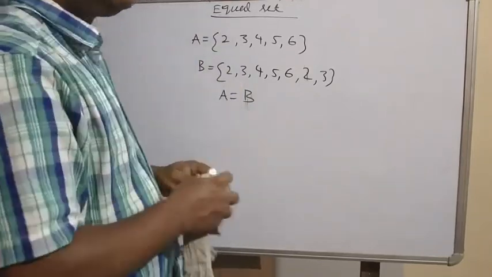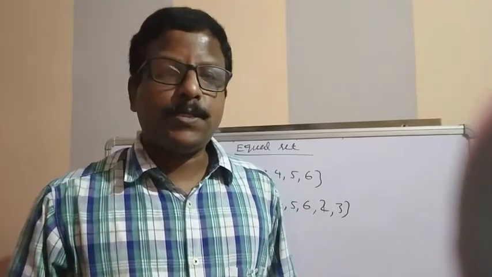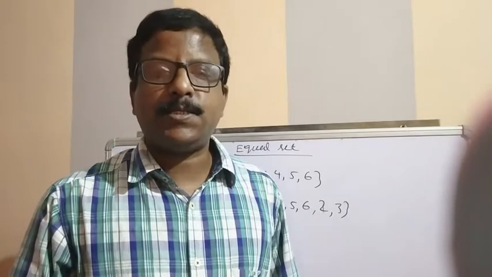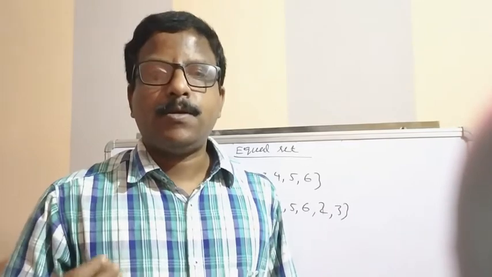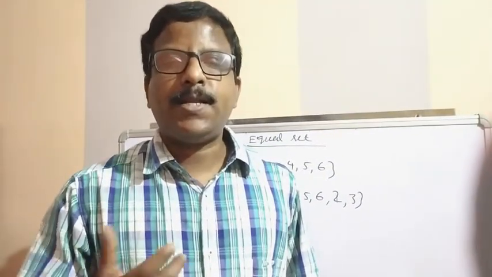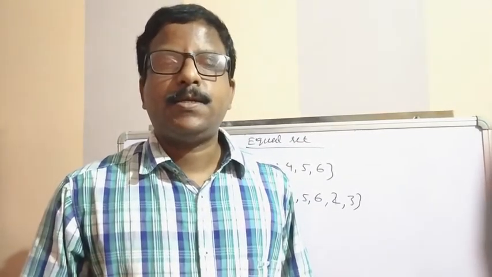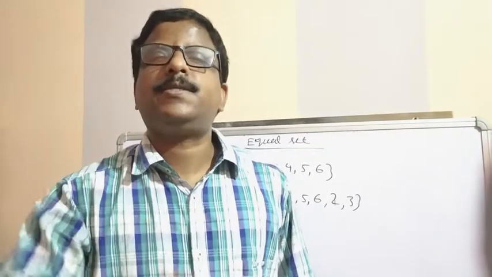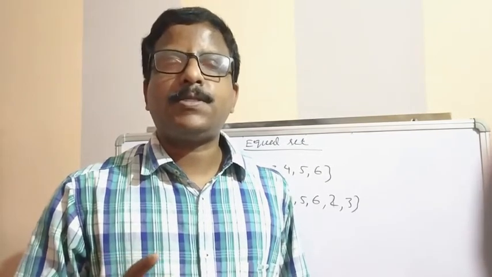So understood, all of you? So these are the concepts of this chapter, sets. First I explained what is a set. Then if a set is expressed in a well-defined form, then we can say it is a set, otherwise it is not a set. Then finite set, infinite set. Then your null set or empty set or void set. The next one is your singleton set. Then your cardinal number, which is very important. Then your equivalent set, then your equal set. So all these concepts I have cleared. I hope you will be clear about all these concepts of sets.